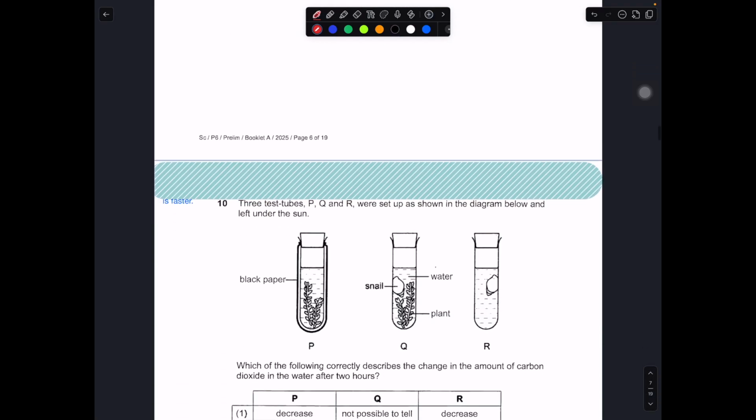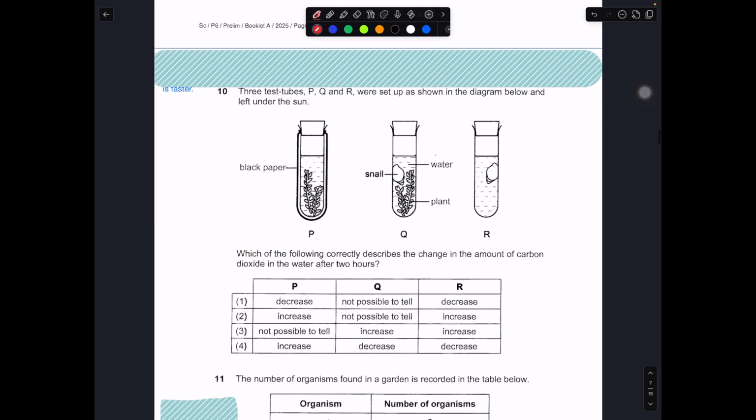Over here we have 3 test tubes, P, Q and R, set up as shown in the diagram below, left under the sun. So we have the sun, we have the light shining on P, Q and R. Which of the following describes the change in carbon dioxide, not oxygen, carbon dioxide, in the water after 2 hours? For P, there's no light, so it cannot carry out photosynthesis, so it can only respire. So it will continue to take in the dissolved oxygen in the water and produce carbon dioxide. So the carbon dioxide will increase.